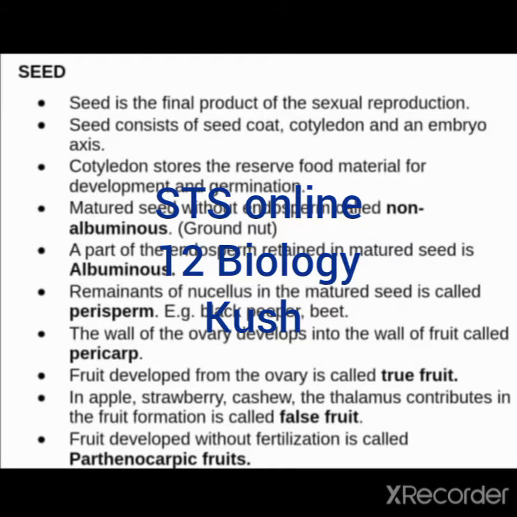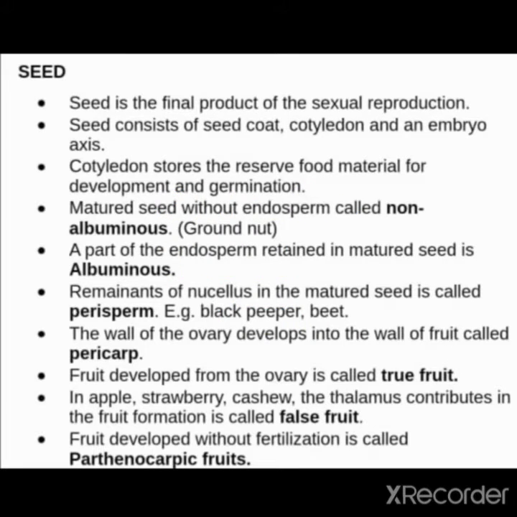Today we learn 12th Biology, Lesson 2, the topic: seed. Seed is the final product of sexual reproduction. Seed consists of seed coat, cotyledon and an embryo axis. Cotyledon stores the reserve food material for development and germination.